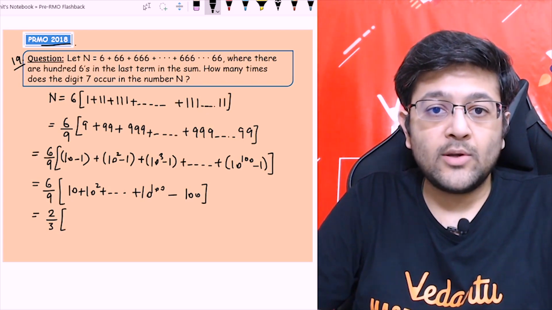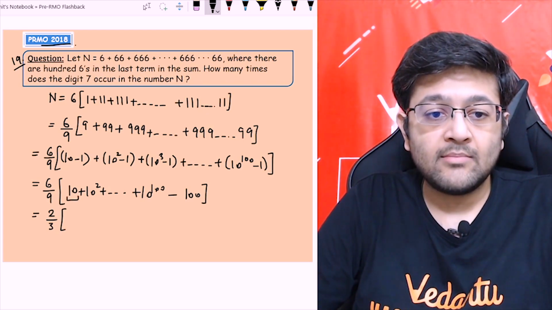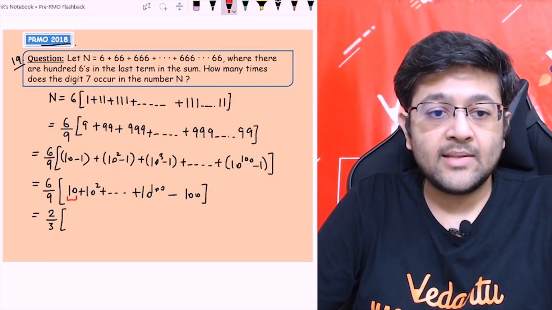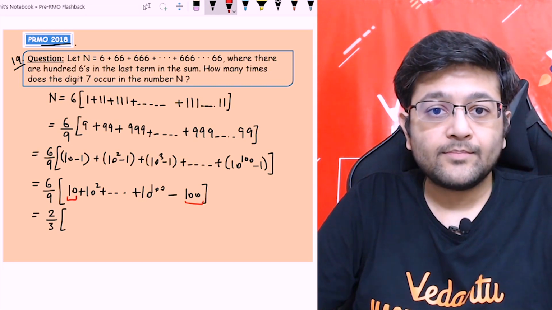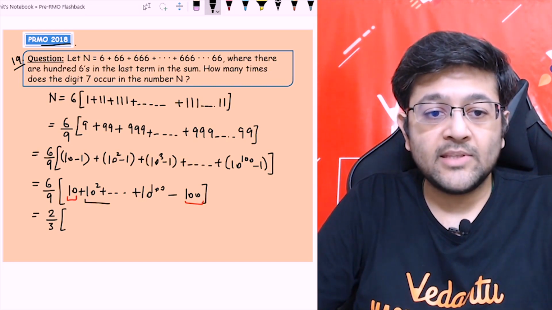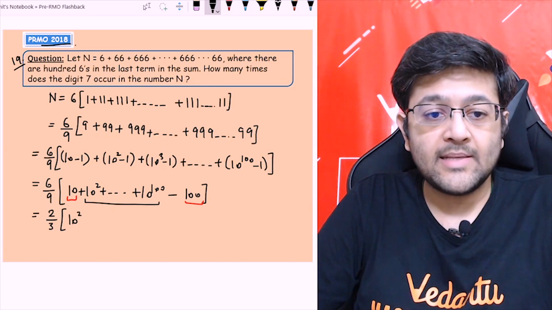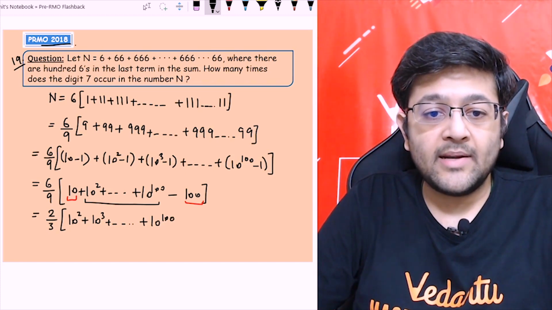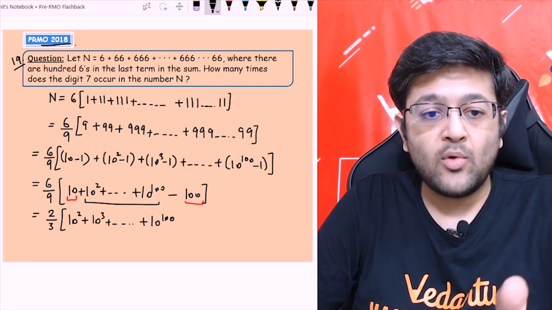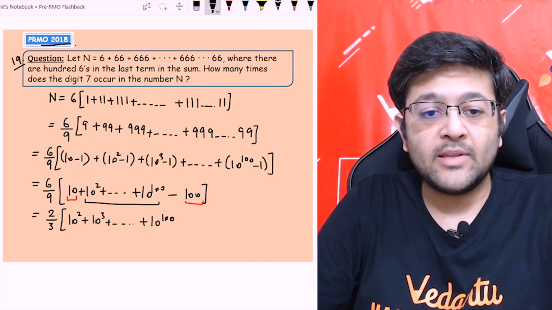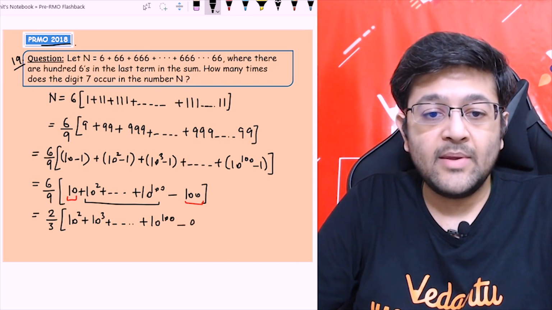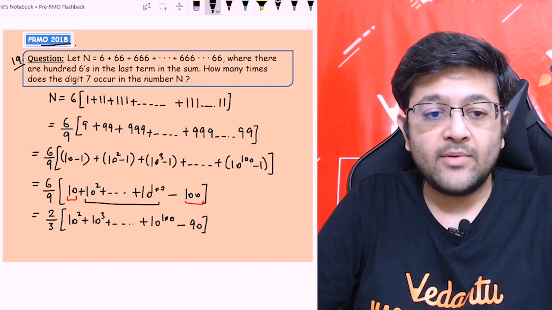So actually what you do is subtract this 10. You can subtract this 10 with 100 and let's start the other part of the series from 10 square only. So it will be 10 square plus 10 cube and so on up to 10 power 100. You will understand the logic behind it in just a bit, because I want to make a multiple of 3 terms, because now these are 99 terms. Minus 10 minus 100 will give me minus 90. So this will make our job a little easier.